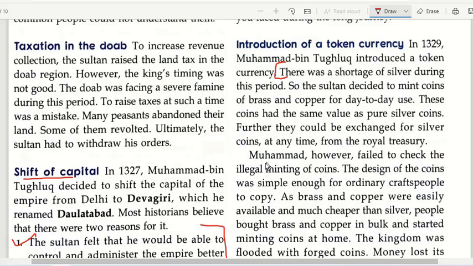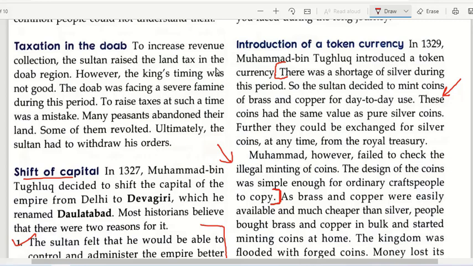Muhammad, however, failed to check the illegal minting of coins. The design of the coin was simple enough for ordinary craftsmen to copy. You can write this point only. In the first paragraph, it is telling us how this token currency experiment was carried out. In the second paragraph, he is saying how it failed. Why did it fail? He was not able to check the illegal minting of the coins.